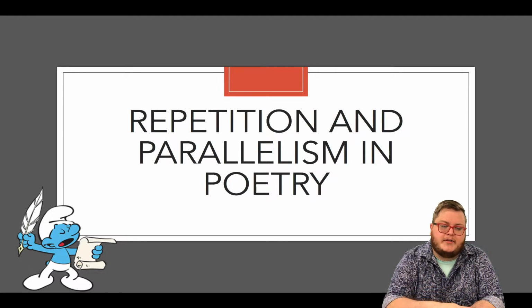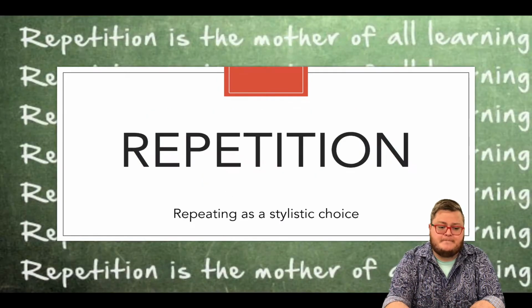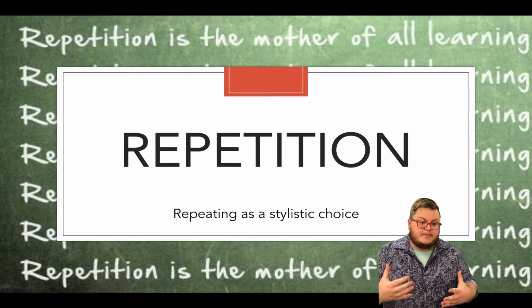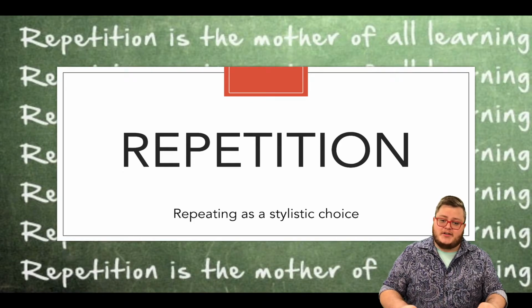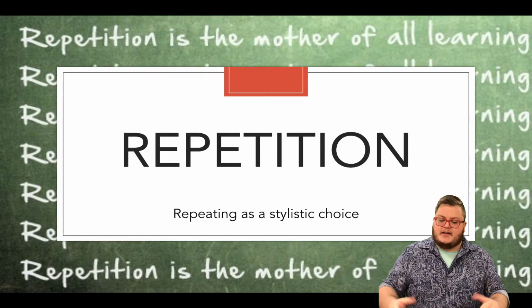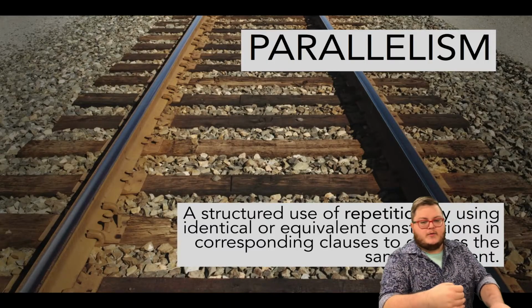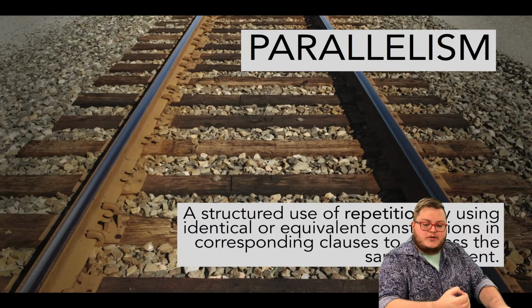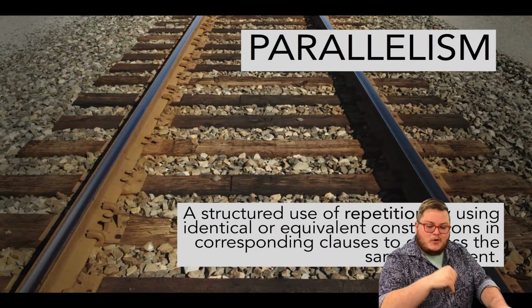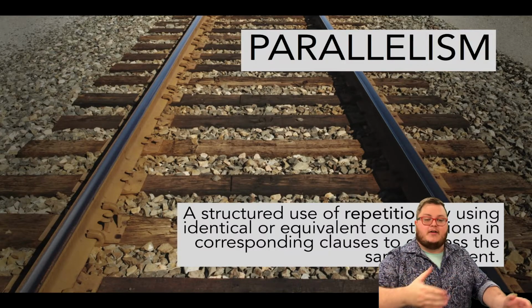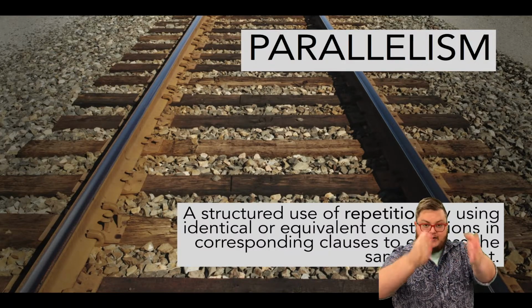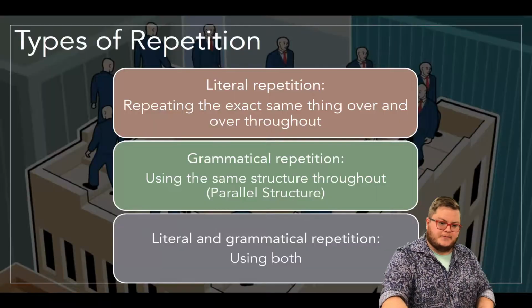But now let's look at repetition and parallelism in poetry. Parallelism is just a repeating structure in poetry, and we often look at this as repetition, which, if you don't know, is just repeating as a stylistic choice. When we look at parallelism, it's a structured use of repetition by using identical or equivalent constructions in corresponding clauses to express the same sentiment. So we're using the same structure, similar, but they're never interchanging, and that's why I have train tracks there.